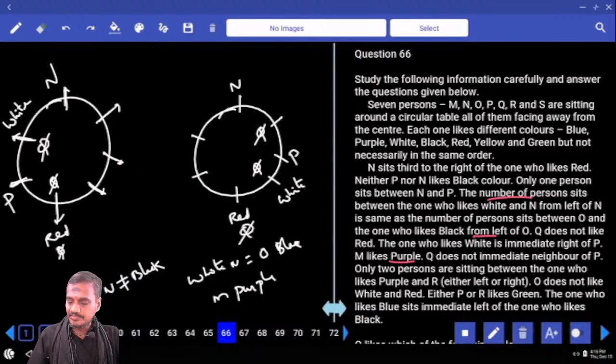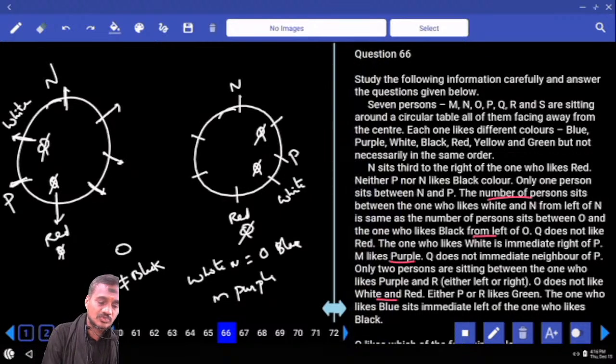O does not like white and red. Now this O does not like white as well as red. O cannot be here. White and red, O cannot be here. Now O cannot be in these two places. And N, O, P, Q cannot be in these two places.